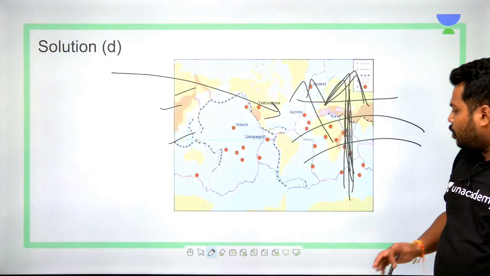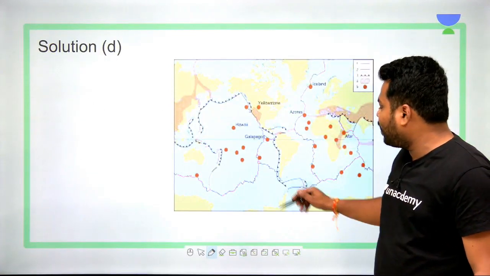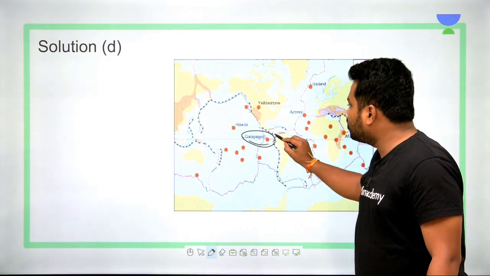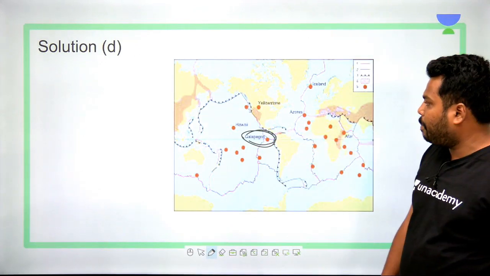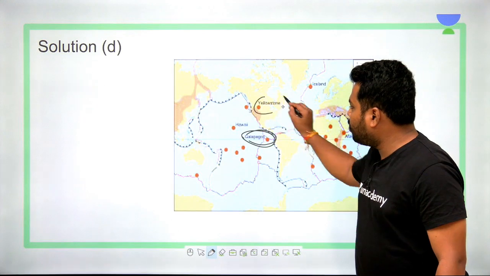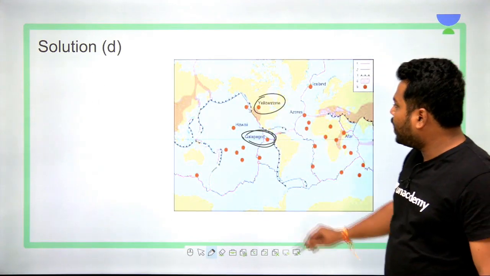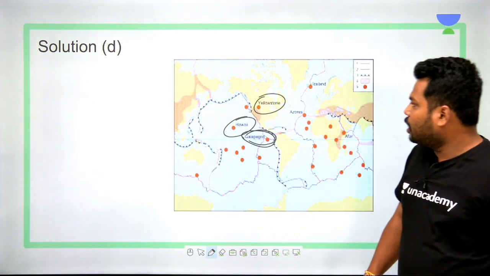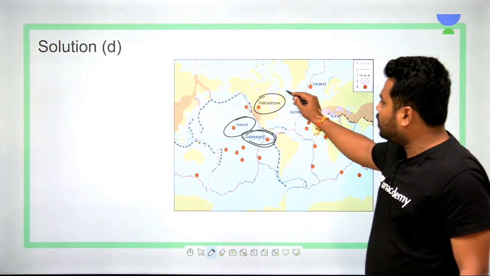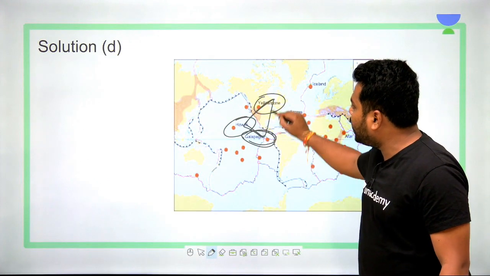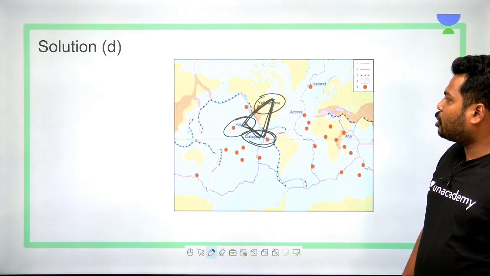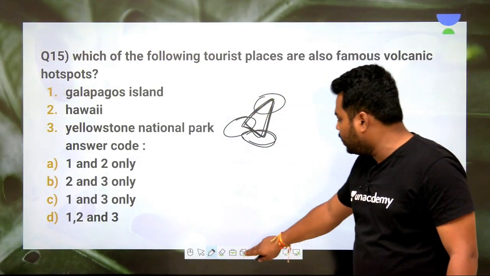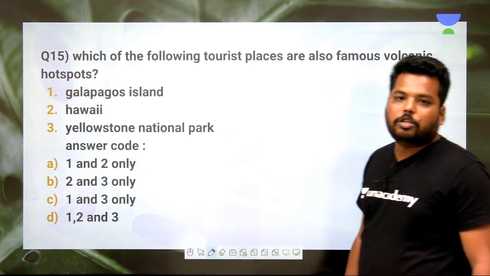Just let's try to locate them. Clear? Here you have Galapagos Island, which is also hotspot locations. These are the hotspot locations which have been mapped. Clear? And Yellowstone National Park, it is also present. And Hawaii Island, it is also present. Clear? So all these things, clear? The triangular story again, Yellowstone, Hawaii, Galapagos, these three come under hotspot volcanism zones. Along with that, they are also the tourist places.